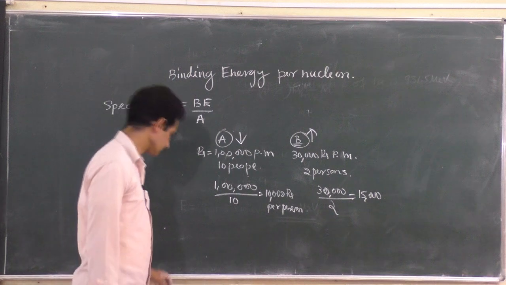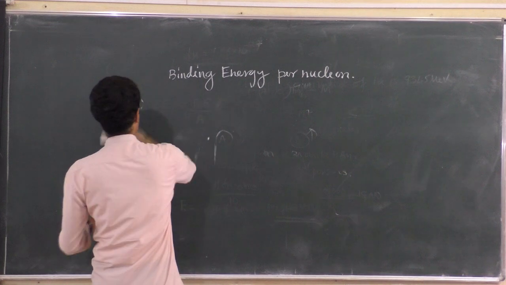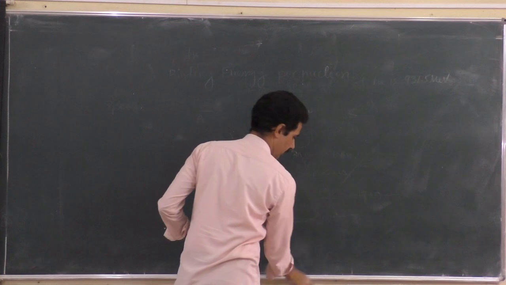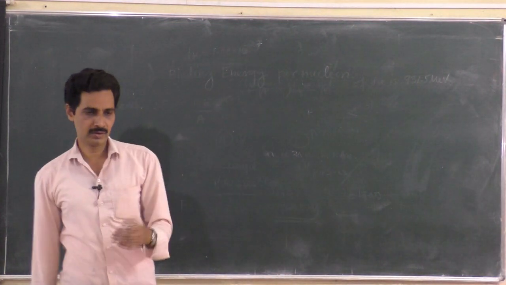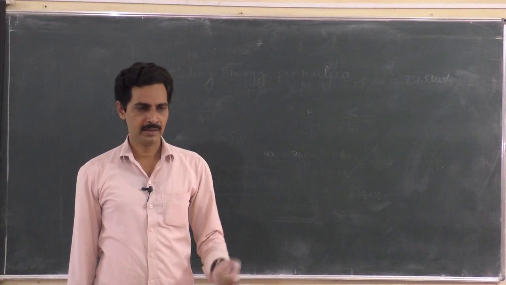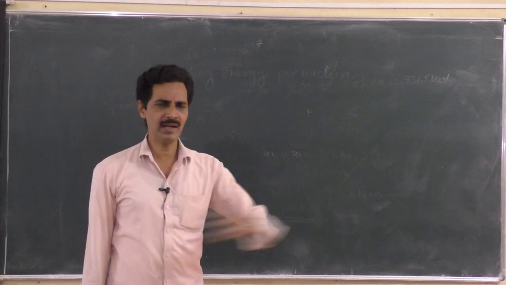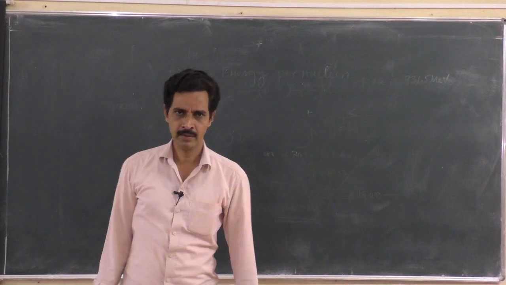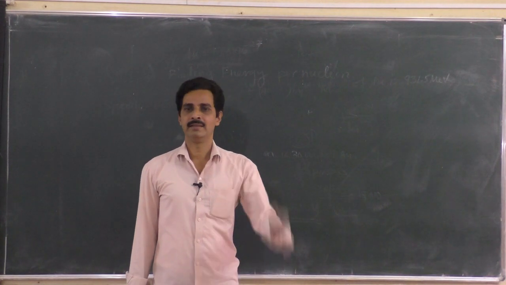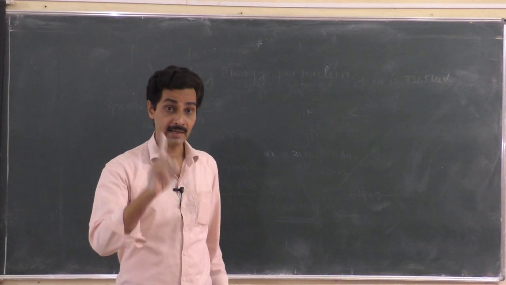So now a study was made on all the elements about the specific binding energy, or binding energy per nucleon. Binding energy per nucleon of carbon is taken, hydrogen, helium, lithium, beryllium, nitrogen, oxygen, iron, calcium, uranium, every element is taken. You have all the elements in the periodic table, and the binding energy of all these elements was studied and put in a graph, but not the total binding energy. Once again I remind you, it is the binding energy per nucleon.